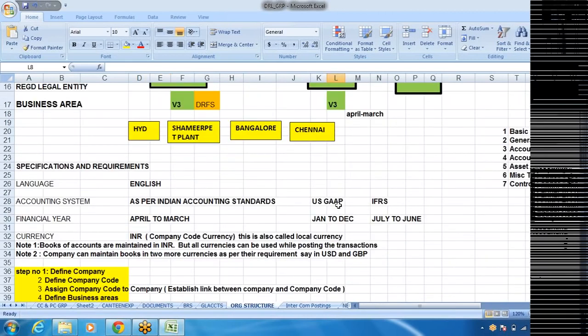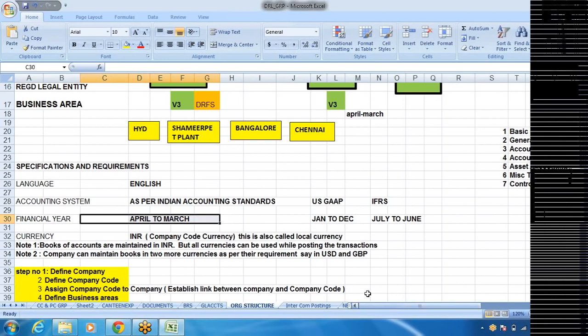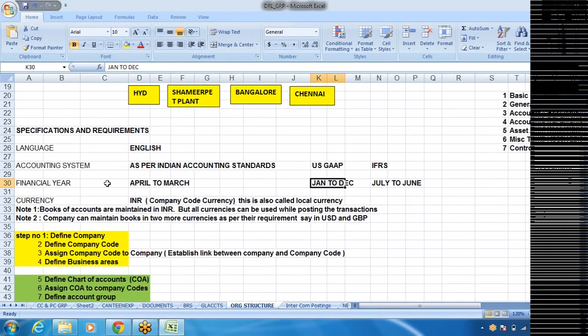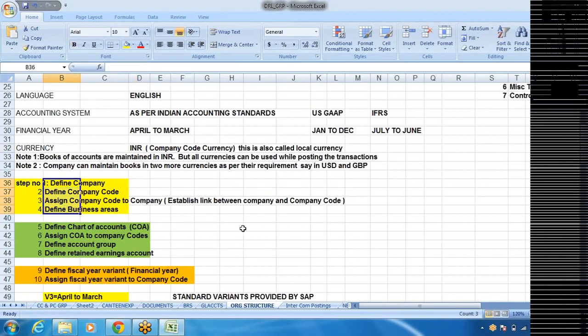Now, before we go for SAP implementation, we need to understand their requirement specifications, that is language, English, accounting system as per Indian accounting standards, financial year, April to March or January to December, whatever it may be, you can define. Currency, INR, that is the company code currency. And we are going to have around 21 basic steps which we need to discuss. We need to create these in the SAP system itself. If you want to post any accounting entries in one company, we need to create all these steps first.